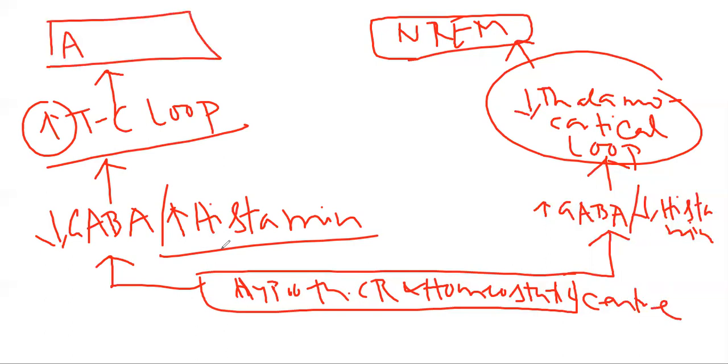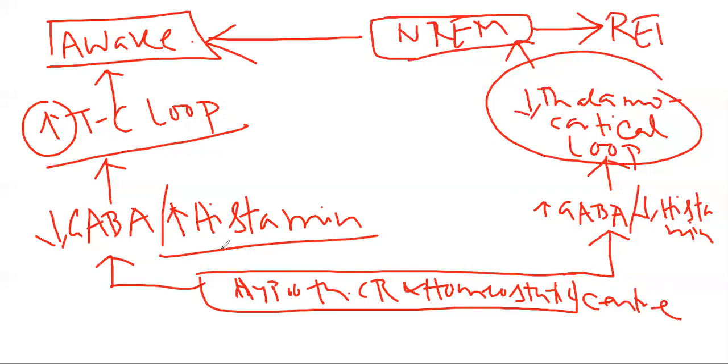So awakeness will occur again. By this vice versa relationship, REM sleep, non-REM sleep and the awakening cycle will continue.